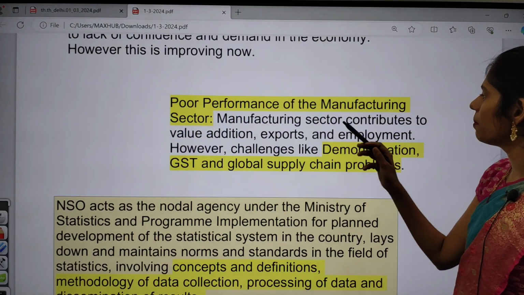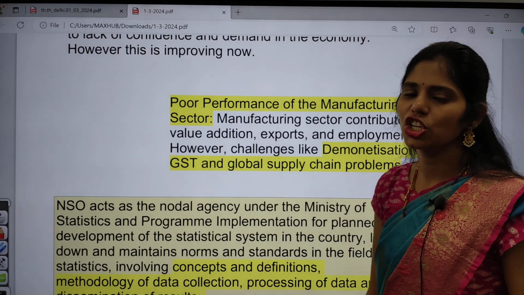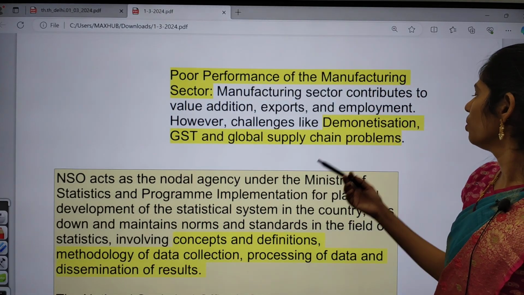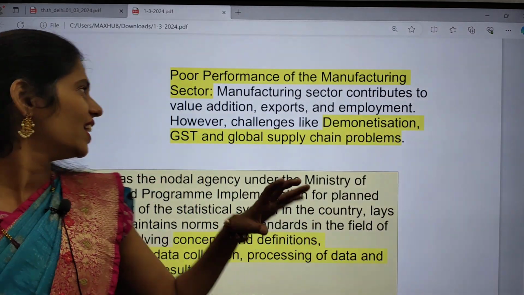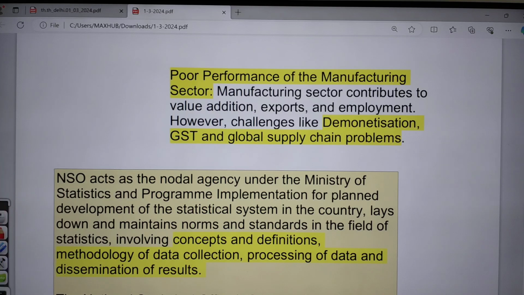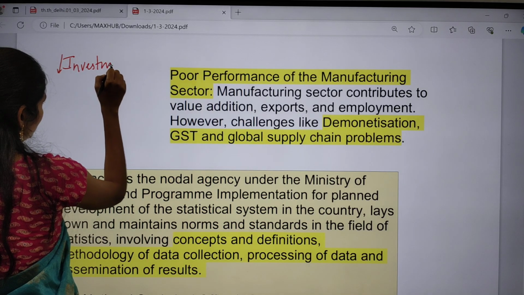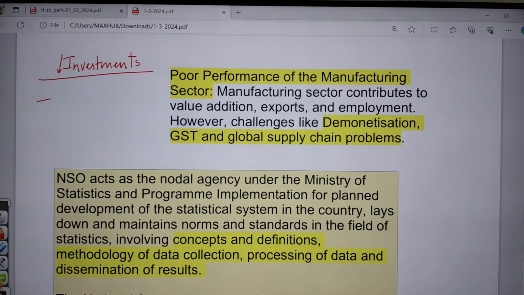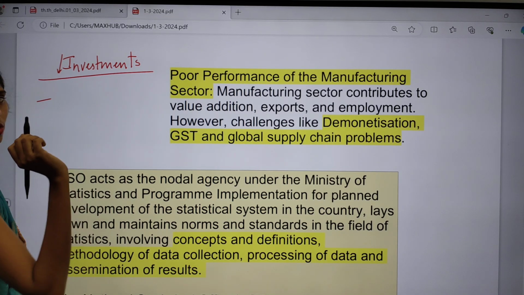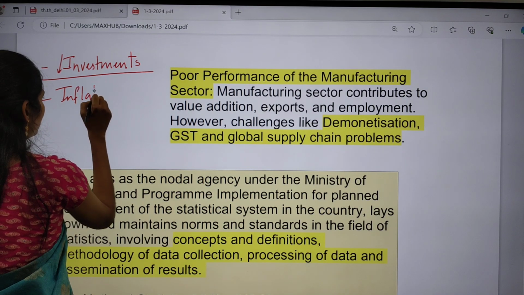And the next one is poor performance of the manufacturing sector. Because of demonetization, because of GST, because of global supply chain problems, etc., we are now facing poor performance of the manufacturing sector. Not only that, we are also attracting less investment. I will tell you other important problems. And not only investment, there is also a problem of inflation in the market.